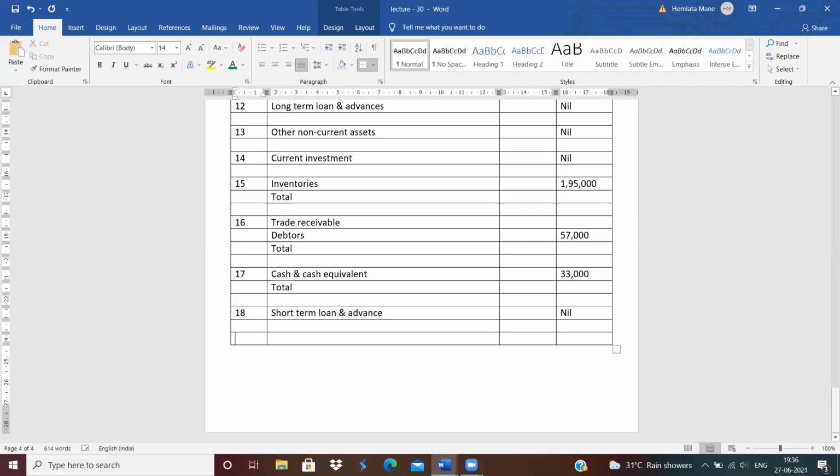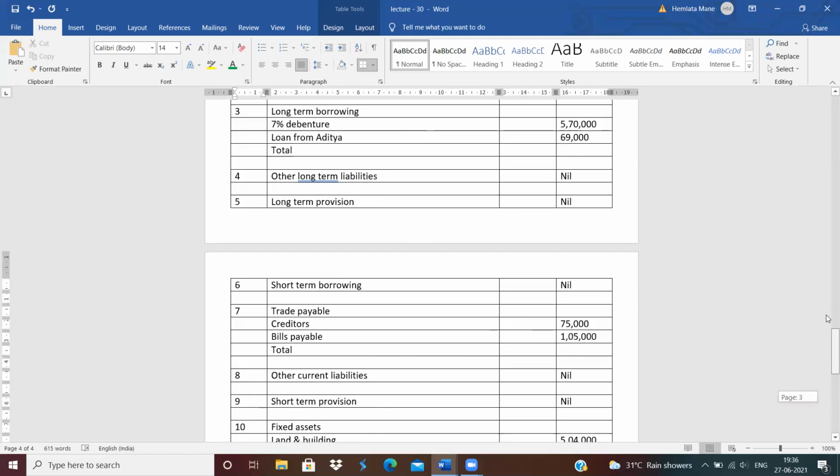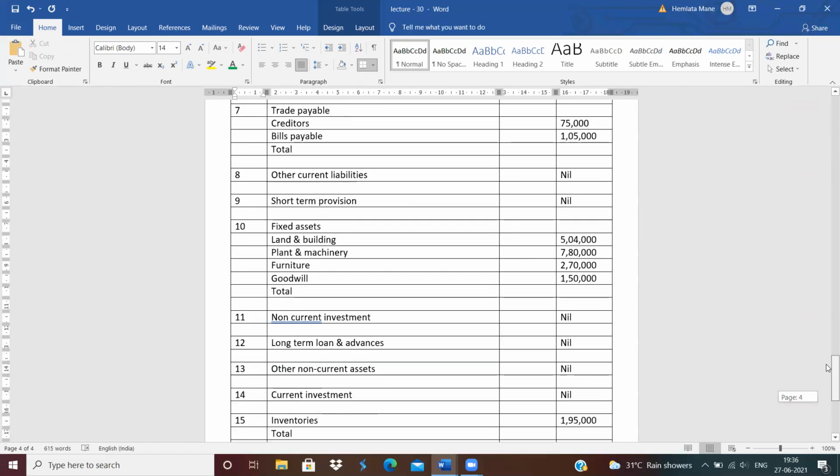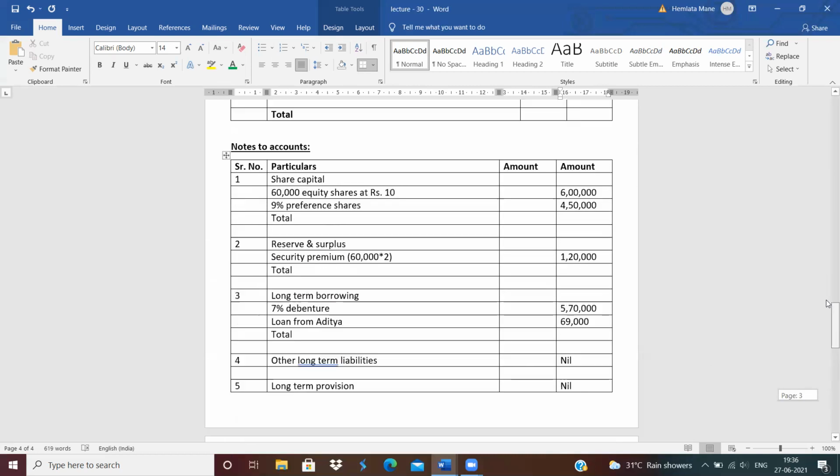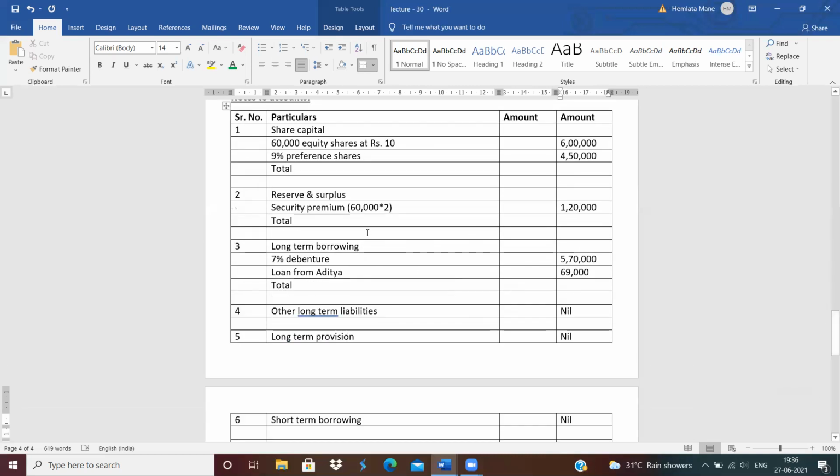See the next heading. What is the next heading? Short-term, other current assets. No other current assets are given. So write down nil. Okay. Now do the total of all the heads.